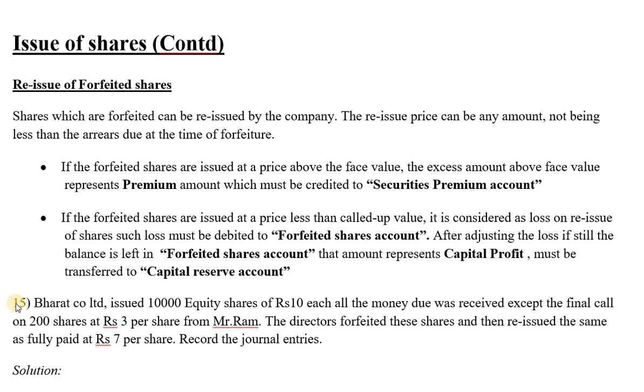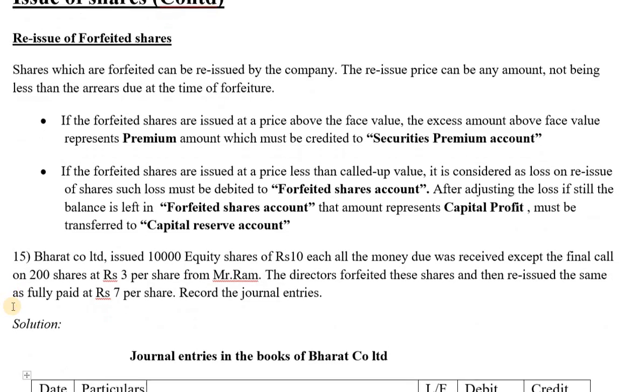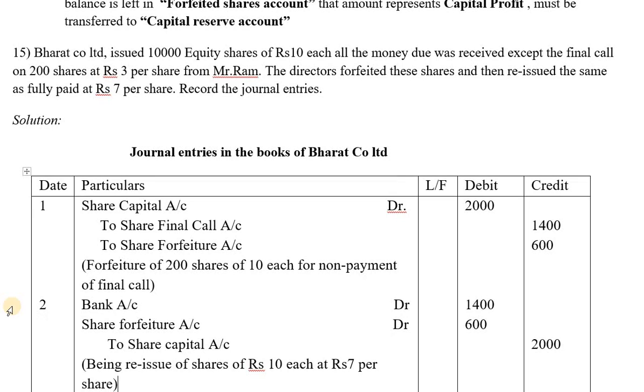So this is the question. Bharat Company Limited issued 10,000 equity shares of rupees 10 each. The face value of the share is very clearly mentioned: it is 10. All the money was duly received except the final call. In the final call, out of 10,000 equity shares, on 200 equity shares the value of rupees 3 is not received. From whom? From Mr. Ram.